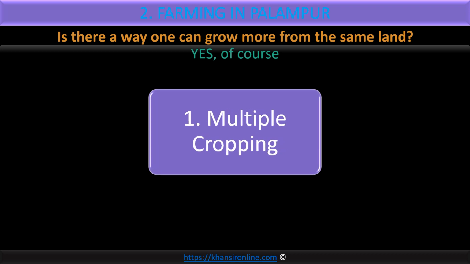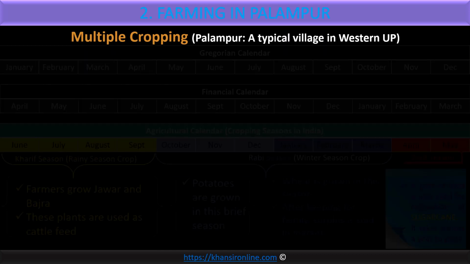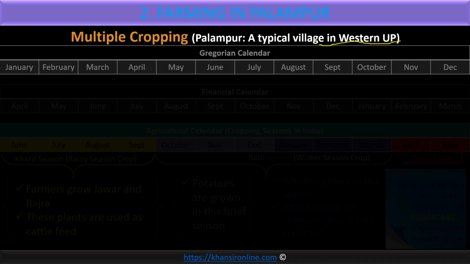On multiple cropping. Okay, before we go to multiple cropping, I'll expect you to understand the calendar system. Palampur is an area somewhere near western Uttar Pradesh. Western Uttar Pradesh is, by the way, a good area for cultivation. The land is good for agriculture there. So see the calendar system first. What is the calendar system?